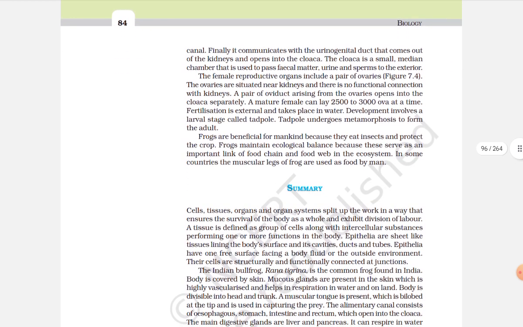Frogs are beneficial for mankind because they eat insects and protect the crop. Frogs maintain ecological balance because they serve as an important link of the food chain and food web in the ecosystem. In some countries, the muscular legs of the frog are used as food by man.